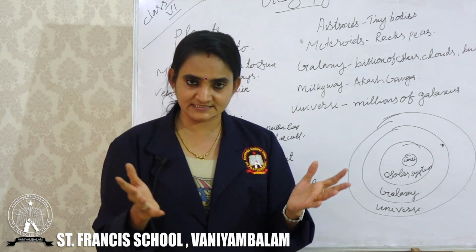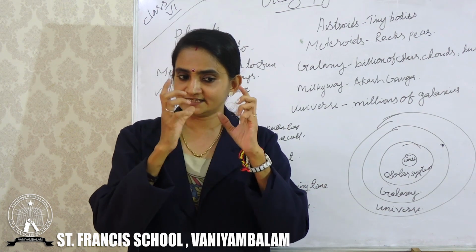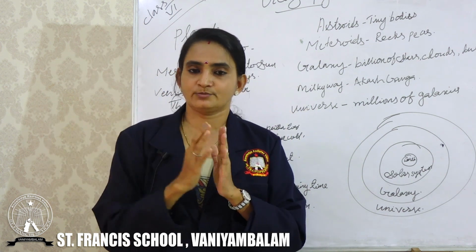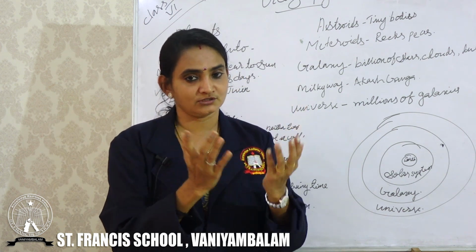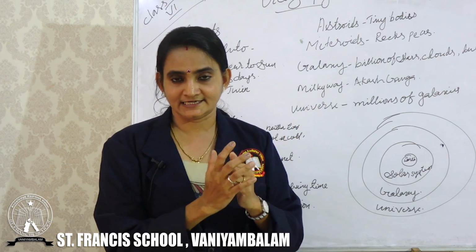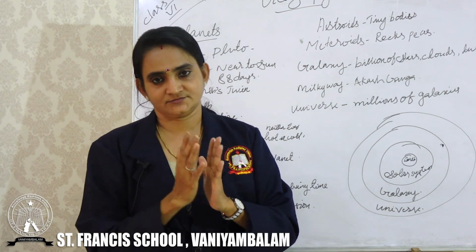Okay, Earth's surface is covered two-thirds by water. So whenever we are taking a picture or seeing the Earth from outer space, it shows the blue color. Am I clear? It shows the blue color.